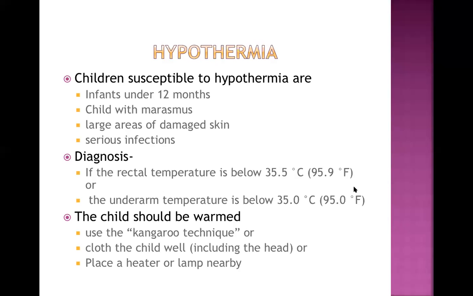The same type of principle will be applicable if a very small child is hypothermic. Okay? Mother should not wear any cloth on the anterior part of her body, especially between the breasts, and that baby is tightly kept in contact with the mother's skin, and both of them are wrapped with a cloth. This is called kangaroo technique, which is very commonly employed in different malnutrition centers, or even in neonatal centers.